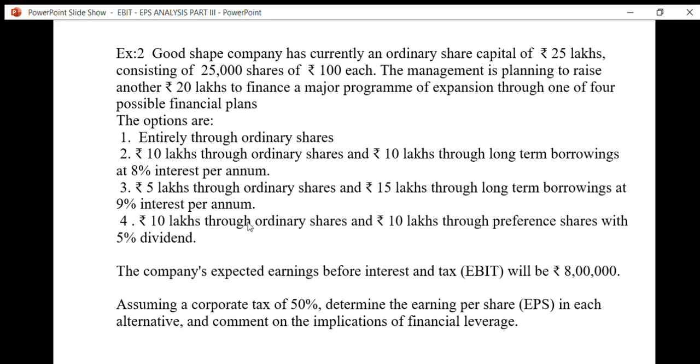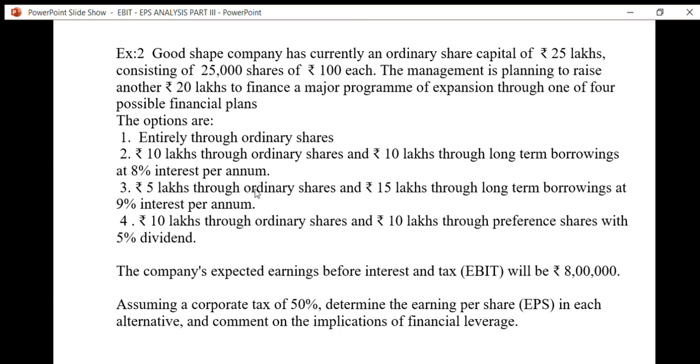So he wants to evaluate all the four financial plans, and this capital structure is nothing but the way of raising finance. So what long term sources are available, and how much proportion of those long term sources do we need to take in order to minimize cost and maximize the wealth of the organization?